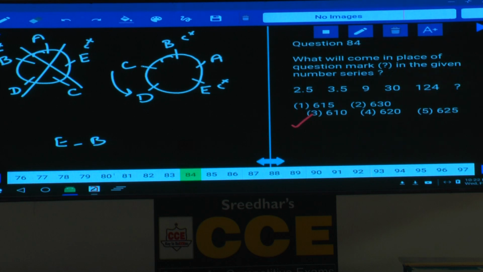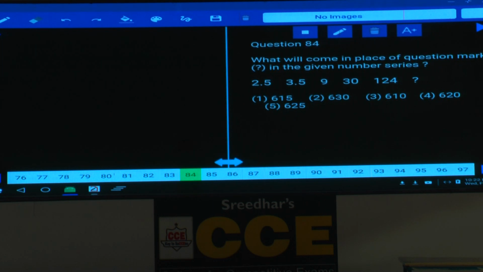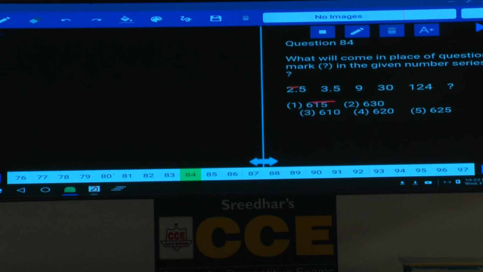Now question numbers 84 to 87 number series. Now if you observe here 2.5, 3.5 and so on. Now it is starting with the 2.5, and if you observe the choices are 600s, isn't it? And the numbers are increasing at a very faster rate, hence it must be under which category? It must be under product or combination. Product is not possible between 2.5 and 3.5, hence it must be under combination. Then in the case of combination we have discussed, the first priority should always be in between the highest numbers, isn't it?